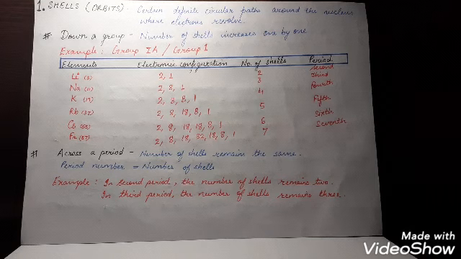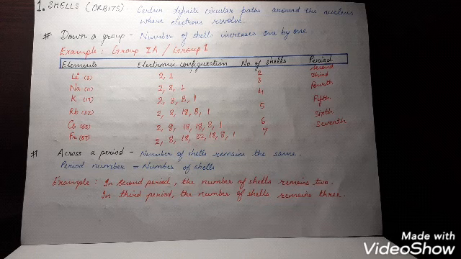Let's study about shells or orbits. What are shells? They are the certain defined circular paths around the nucleus where electrons are revolving. If we go down a group, the number of shells increases one by one.